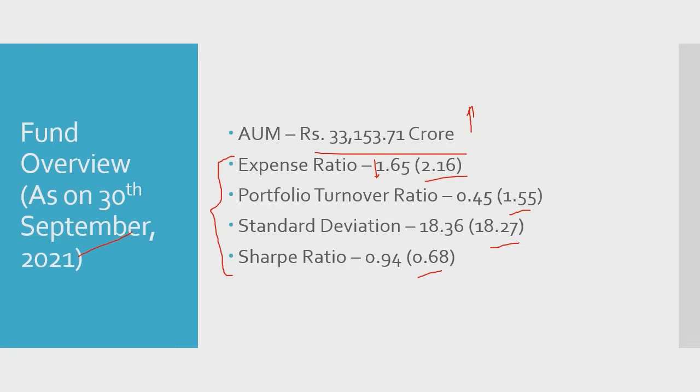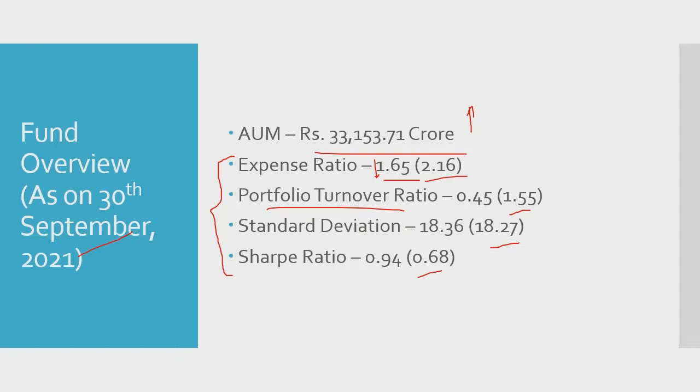So the expense ratio eats up a part of the returns that you take home. So having a lower expense ratio is any day good. And as far as this fund is concerned, it's very low, 1.65 compared to its category average, which is at 2.16. So portfolio turnover ratio shows you the frequency at which the stocks or securities are bought and sold by the fund manager of this particular fund. And in this fund, it stands at 0.45, very low compared to the category average, which stands at 1.55.